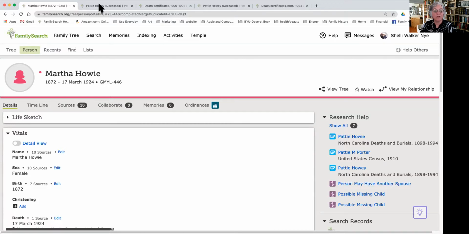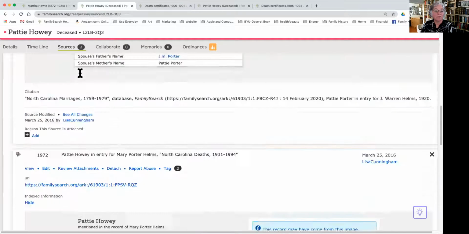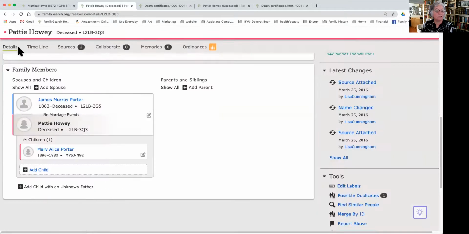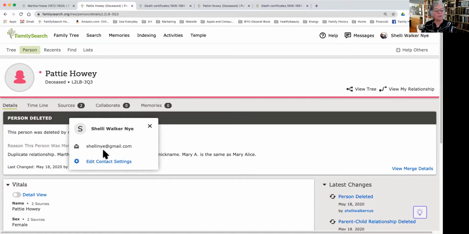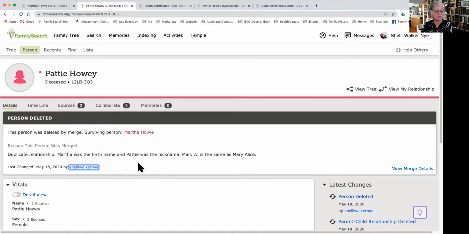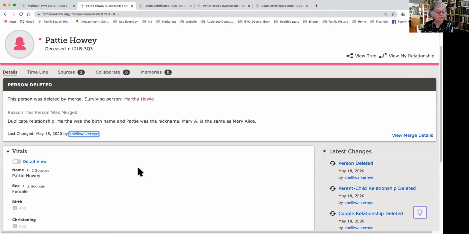If I'm clicking back on the other Patty Howie's page, and go to her details here, I'm going to click my refresh button up here, and it will show this big black bar saying that person was deleted. Then it tells you who the surviving person is. The surviving person was Martha Howie, which is right over here. It tells me the reason that I put, and it tells me that Shelley Walker, I, was the one who did that merge. If you wanted to disagree with me, you could send me an email. You could edit contact settings right there, but that's me. So you couldn't edit my contact settings, I could.